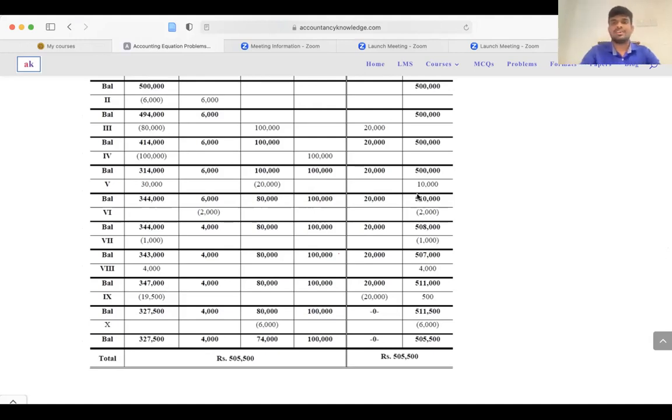So when we are doing the accounting equation, always remember that the two sides of the equation need to be tallying. If it is not tallying, that means there is a concern.